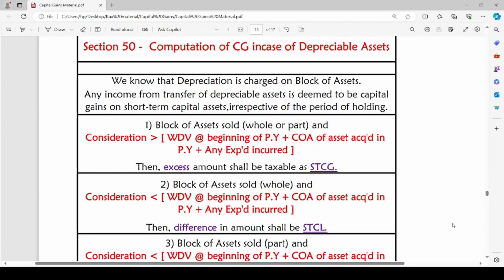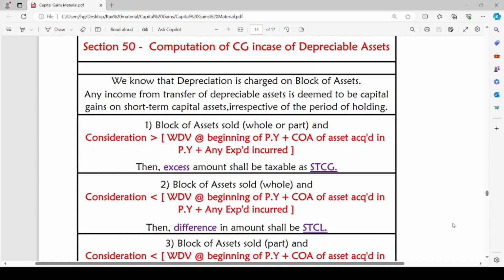From the previous chapter, PGBP, we know that depreciation is charged on block of assets. Instead of individual assets, we will be charging depreciation on a block of asset. Any income from transfer of depreciable asset is deemed to be capital gain on short-term capital assets irrespective of period of holding. In case of depreciable assets, we are not going to consider the period of holding.